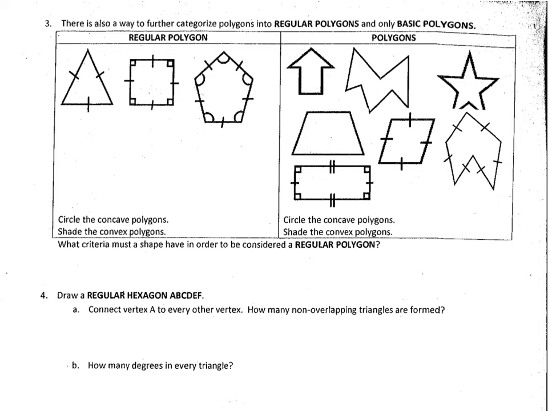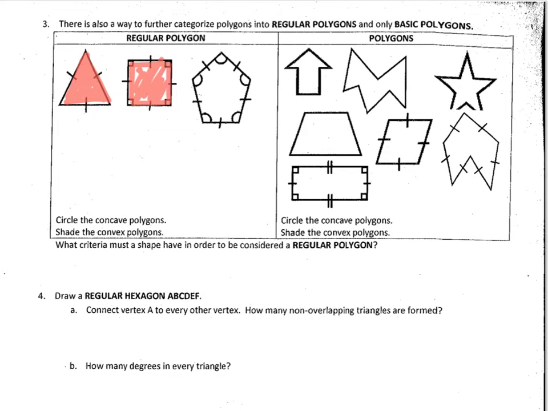There is also another piece called regular polygons and basic polygons. If it is a regular polygon, all of its sides and angles are congruent. It says circle concave polygons, shade the convex. Well, none of these have vertices pointing in towards our shape, so we can actually shade all the regular polygons. So I'm just going to continue to shade, which you should too.